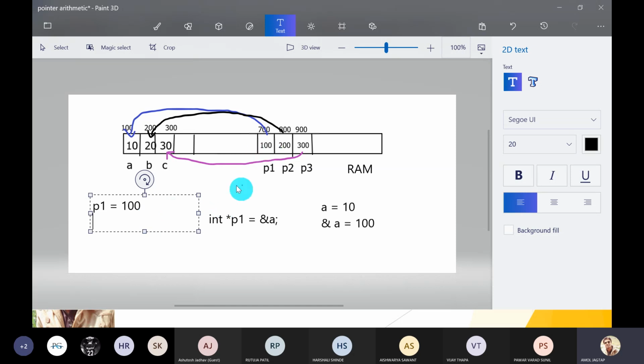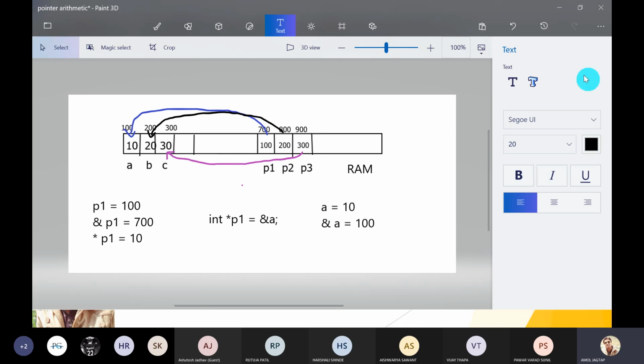Next, what is the next thing? Address of p1. So the address of p1 gives you this location; the pointer type of variable has some base address, that is 700. So address of p1 gives the address value 700. Now the most important thing, that is *p1, asterisk p1. What does *p1 give you? The value at that address location. p1 contains address 100, and what is the value at that address location? 10. So it gives you the value 10.